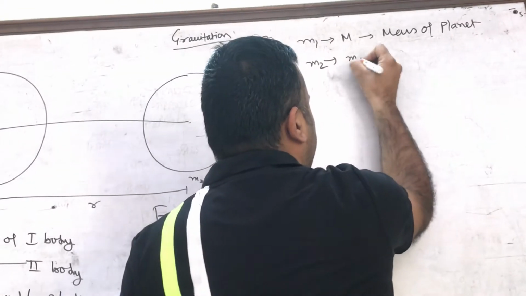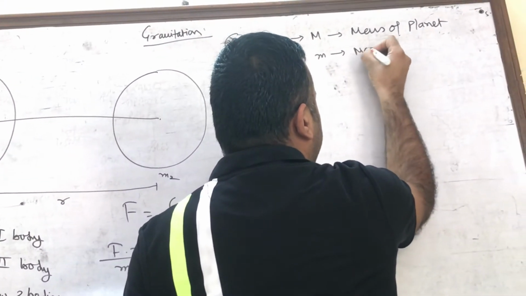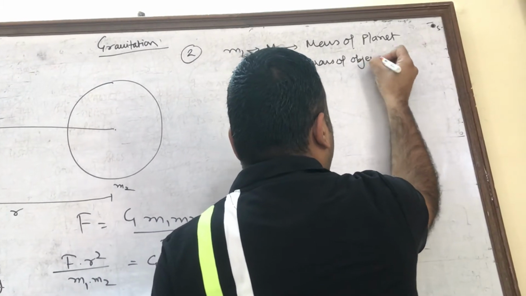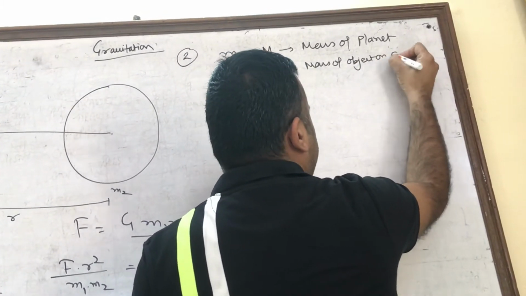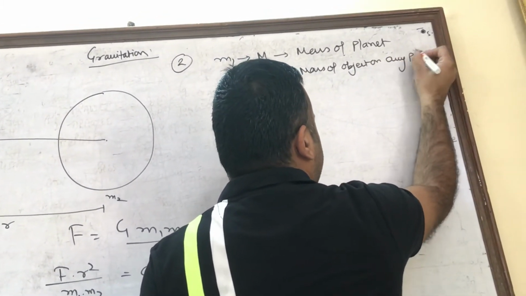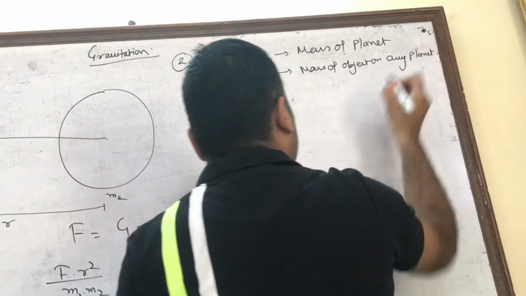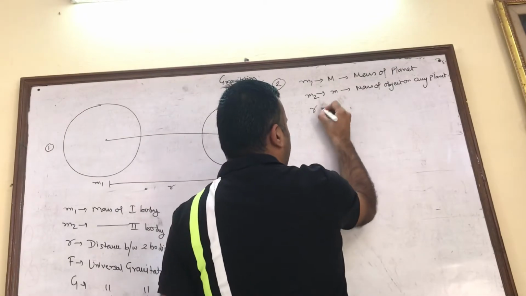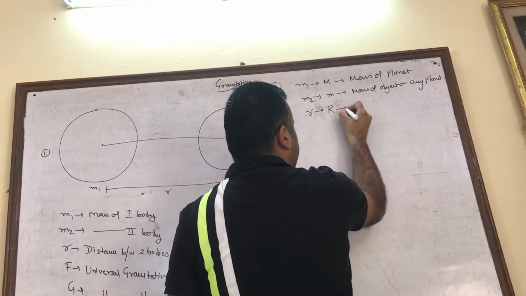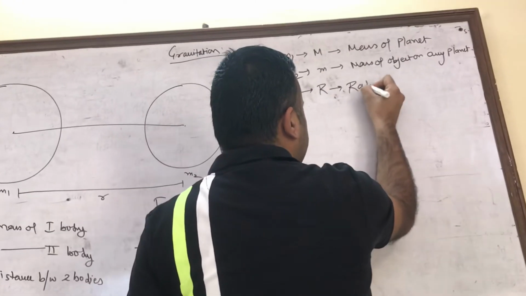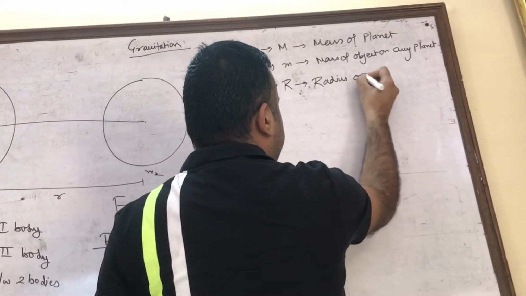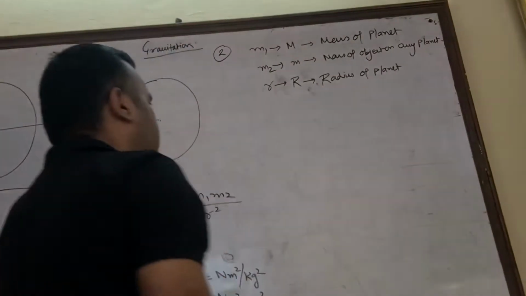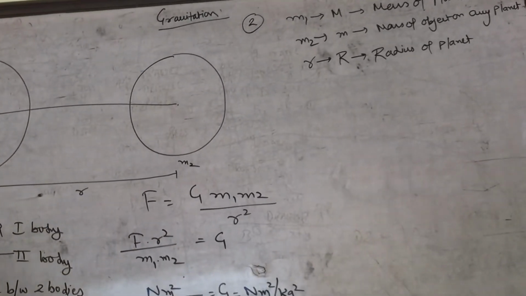M2 becomes small m, the mass of the object on any planet. Mass remains constant, right? And small r becomes capital R, which means the radius of the planet.